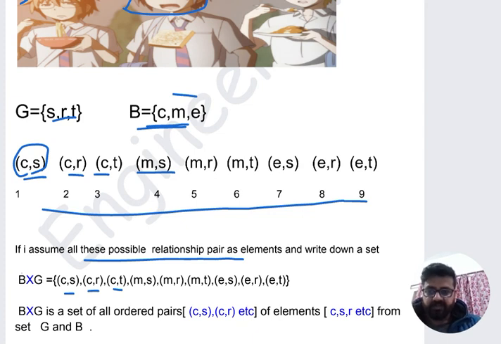And you can see here I write B cross G, with B before G, because the choices are from B to G. This is very important, the direction of the arrow, because the choices are made from boys to girls. That's why I write B first and G later. I will tell you everything about B cross G. This is basically a set, and it contains all the pairs as its elements.